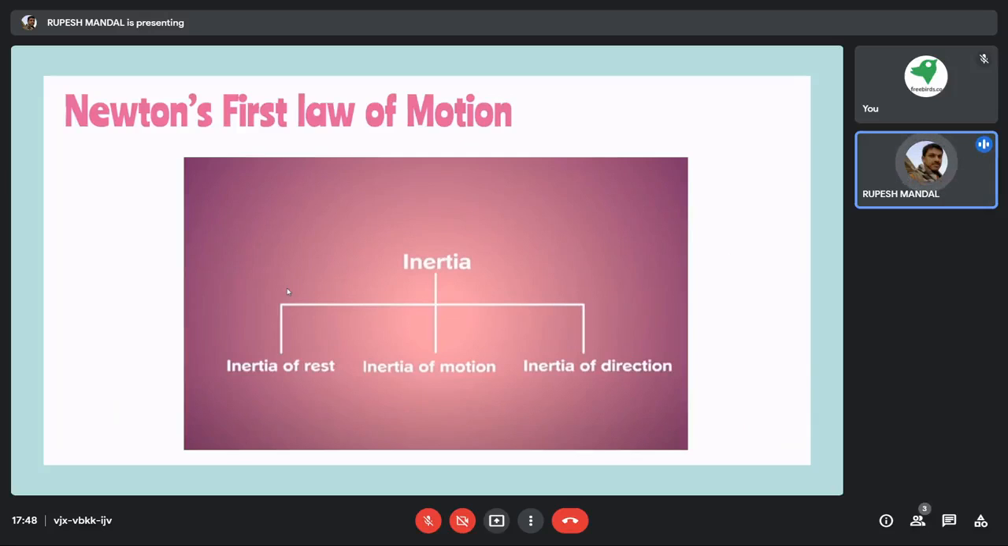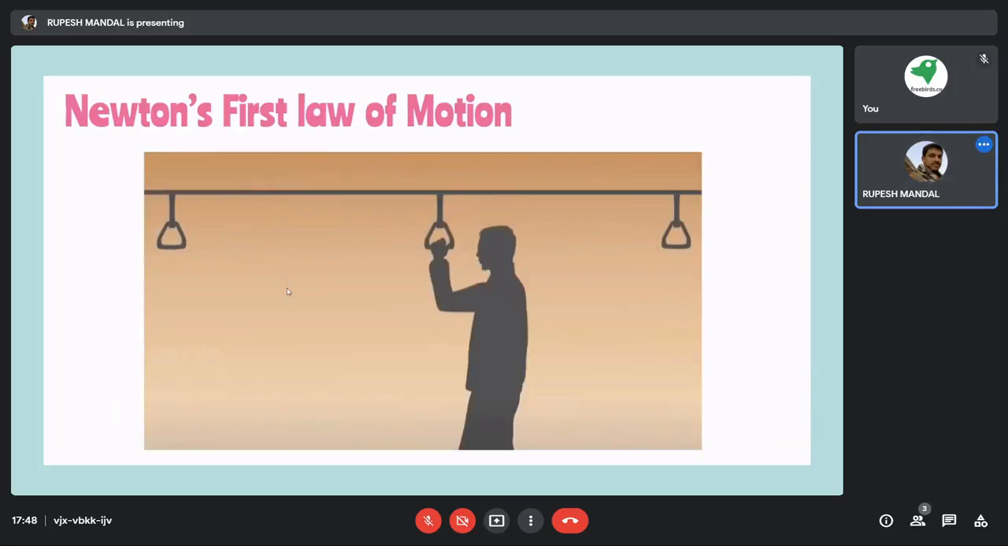Let's try to understand inertia with a little example. Suppose all of us might have traveled in a bus, like I have already traveled a lot of times in the bus.